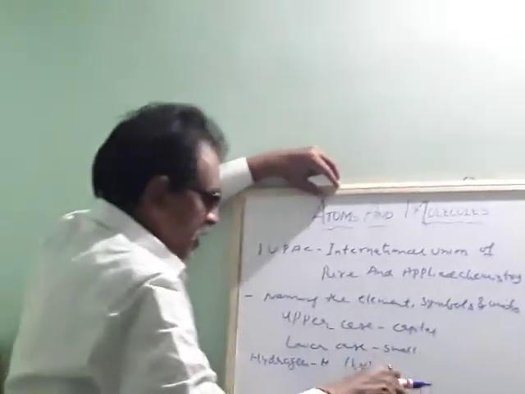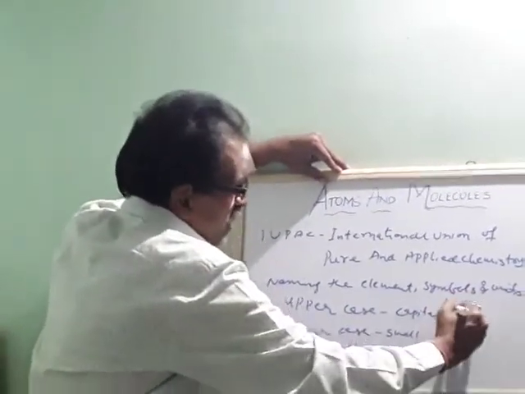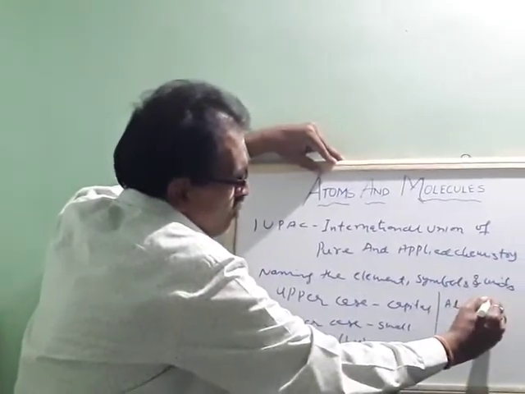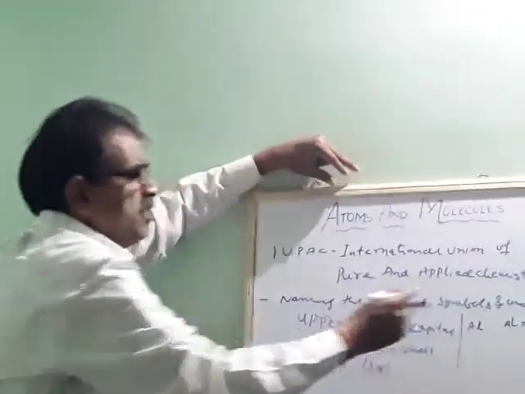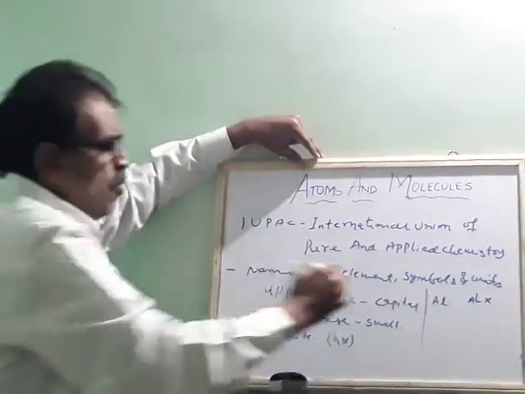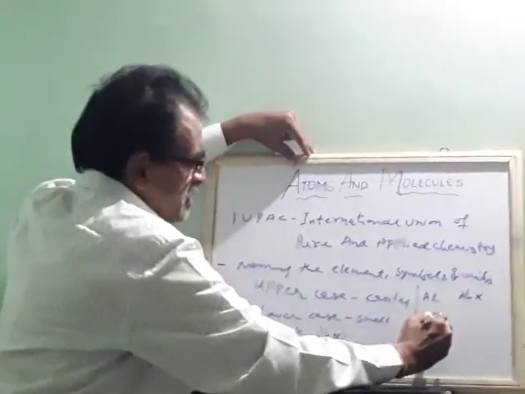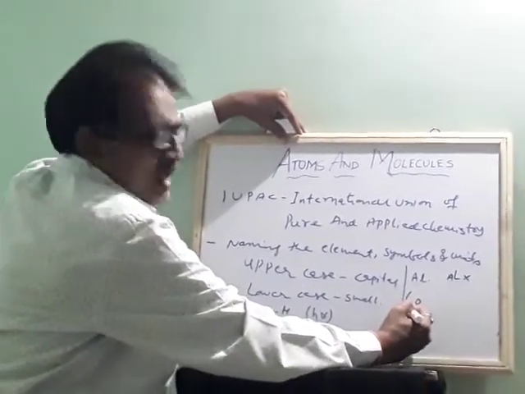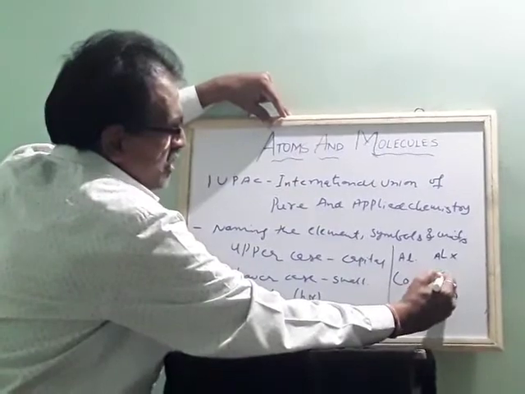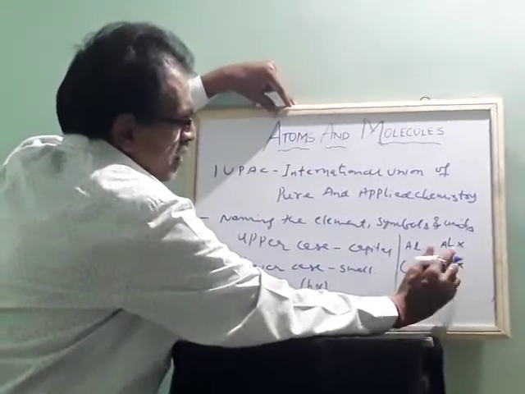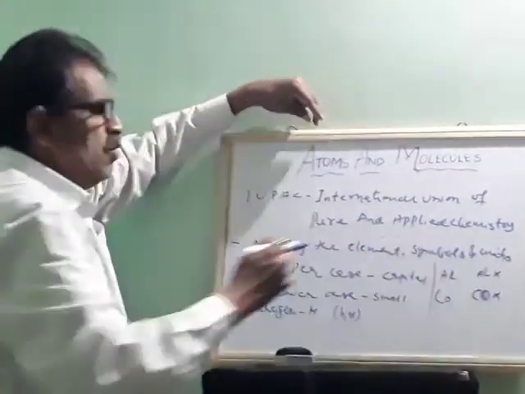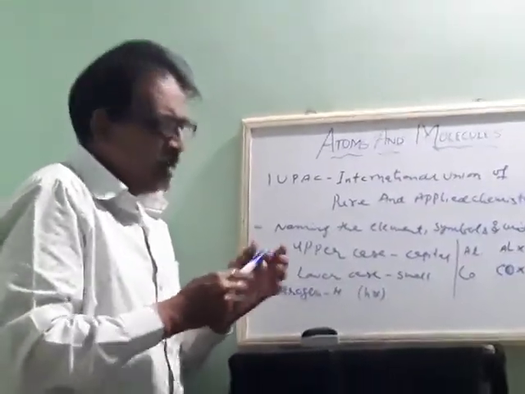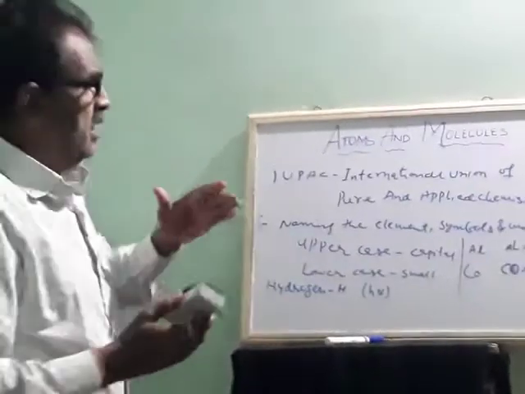Okay. Again, aluminium. If you write Al, this is correct. And if you write AL, this is wrong because both of them are capital letters. Okay. Cobalt. Cobalt is written Co, C capital, because the first letter is capital and the second letter small, but not CO. It's wrong. Okay. So this is how they started naming, and most of the elements got their names from Latin or Greek.